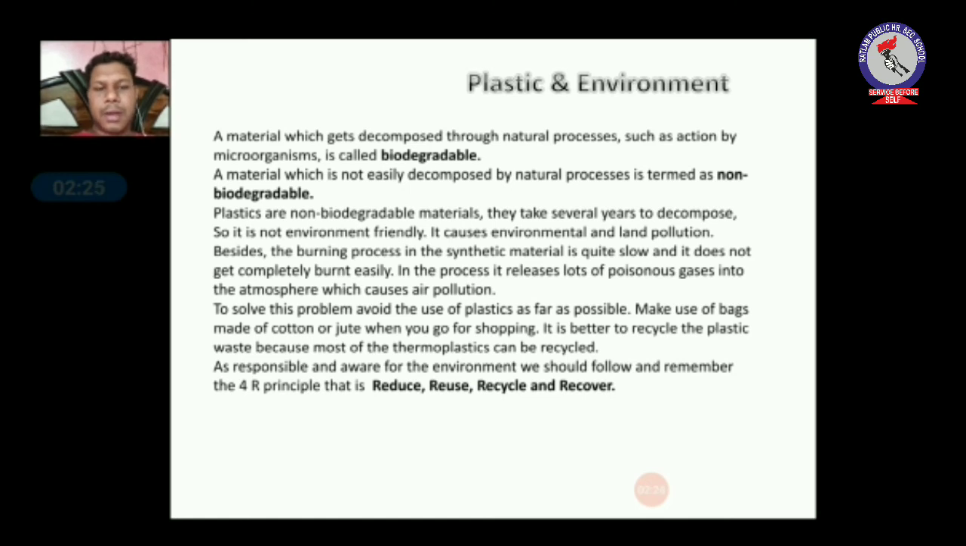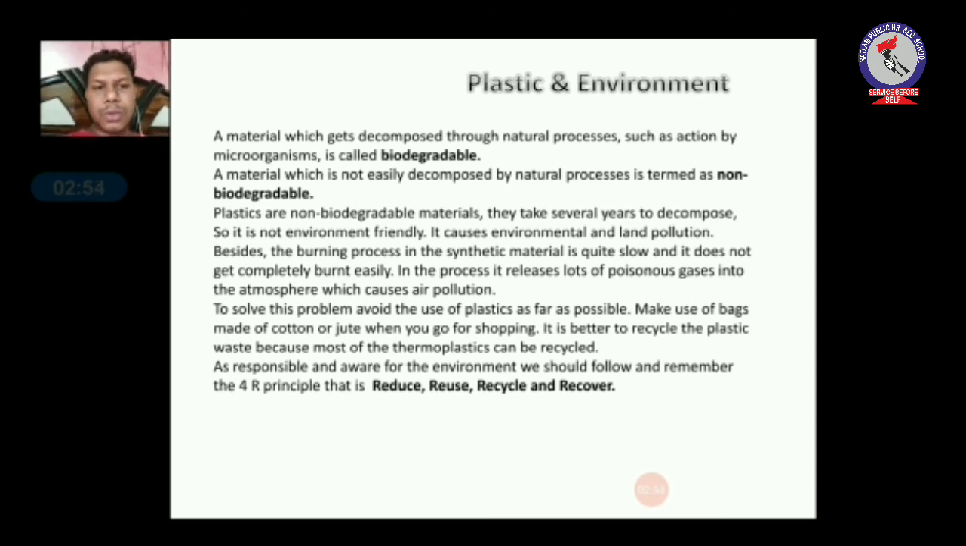We can use bags made of cotton or jute if we go shopping. Okay, it is better to recycle plastic. Recycling means we can use plastic bottles again and again. As responsible people, aware of the environment, we should always remember the 4R principle given in the slide. First is reduce. We can reduce the use of plastic as we talked about earlier. Using plastic bags should be avoided and we should use cotton or jute bags.